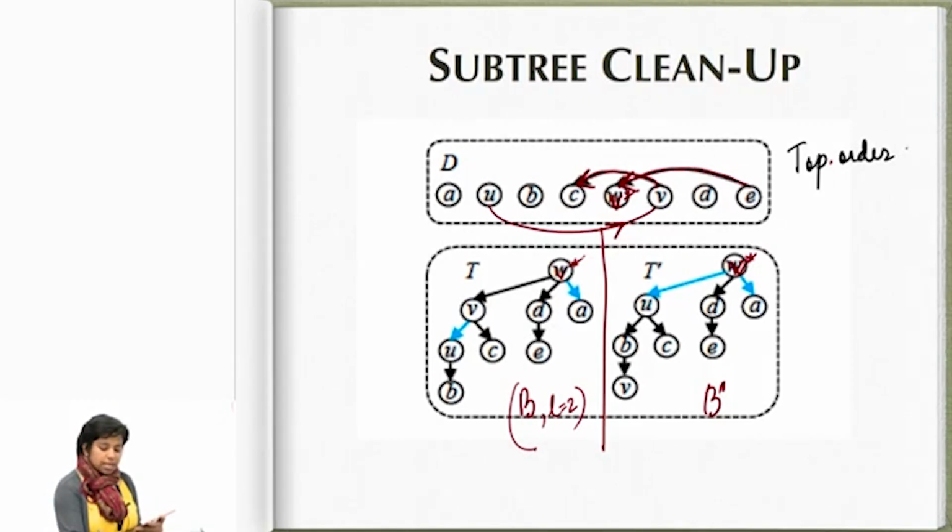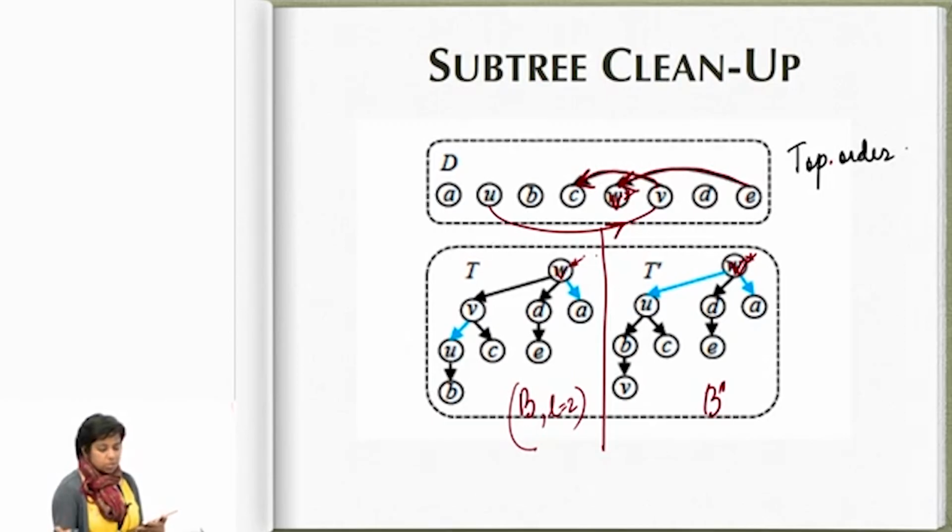When you have a situation like this, that there exists a blue arc in this SBA, but it is not incident on V star, this blue arc involves V and U. So this is the situation where I would perform the subtree cleanup operation. This arc, as you can see, is fine. One of its endpoints is V star, the other one is A. This is fine. This arc is not the reason I am performing the subtree cleanup operation, okay.